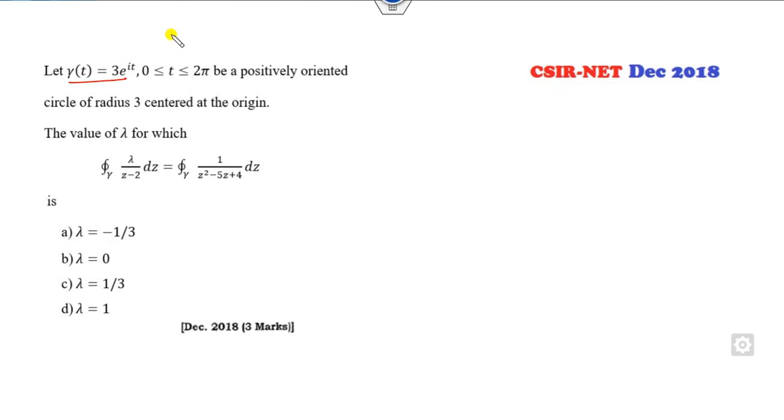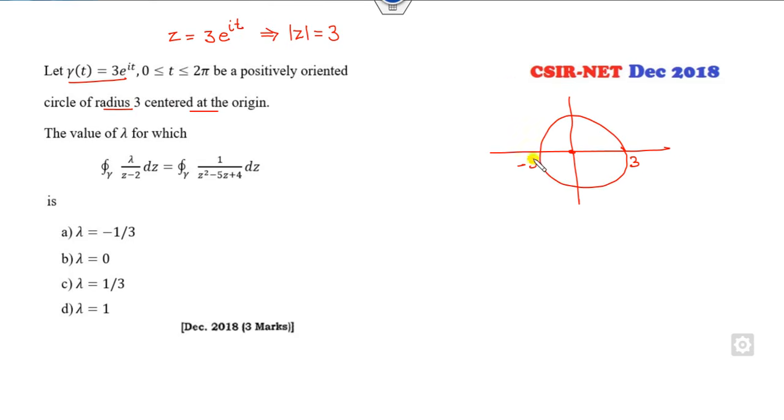If I consider z as 3 e raised to power iota t, clearly the center is 0 and the radius is 3. It is already given, so you can draw the graph. Center is 0, radius is 3. This is 3, this is minus 3. Then for what value of lambda are these values the same? Firstly, I can factorize the right hand side. This is z minus 1 times z minus 4. Now 2 lies here, 1 also lies here, and 4 lies outside. So there is no worry about the 4.